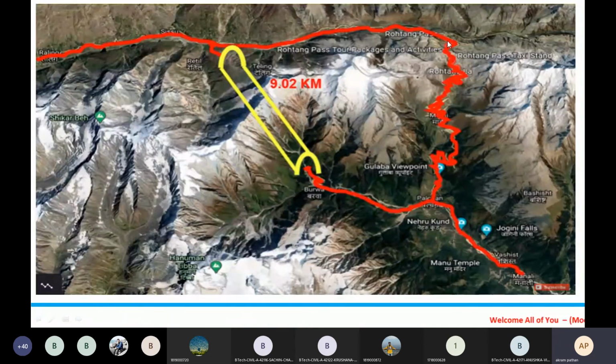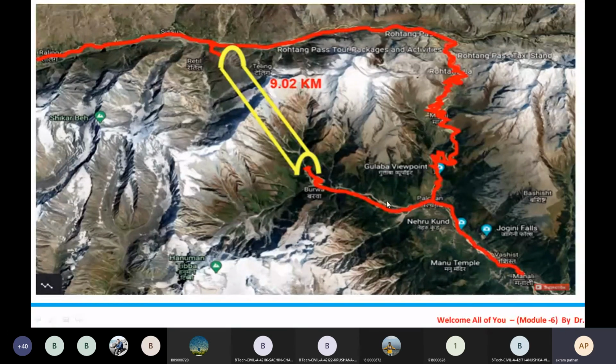In the monsoon and winter season, there will be snowfall, and due to that snowfall, as we also saw in the video, there will be a huge problem. Only in the summer season is it possible to go from Manali to Leh or Ladakh easily. Okay. So in 1983, the thing first started.